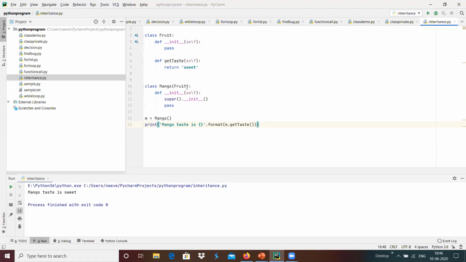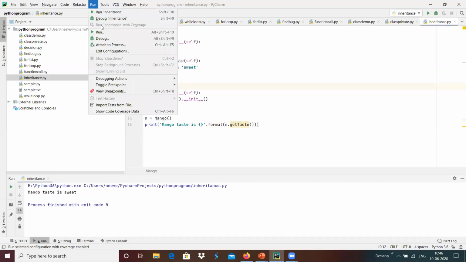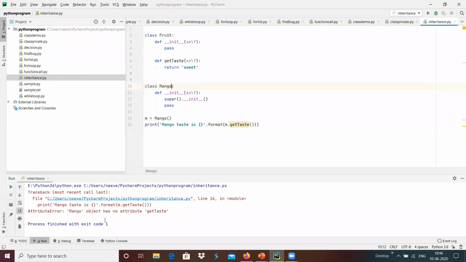If suppose I am going to remove this, Control X, and if we run this inheritance, then we get an error, something like a mango object does not have attribute get_taste, because this class does not have the member function of get_taste.